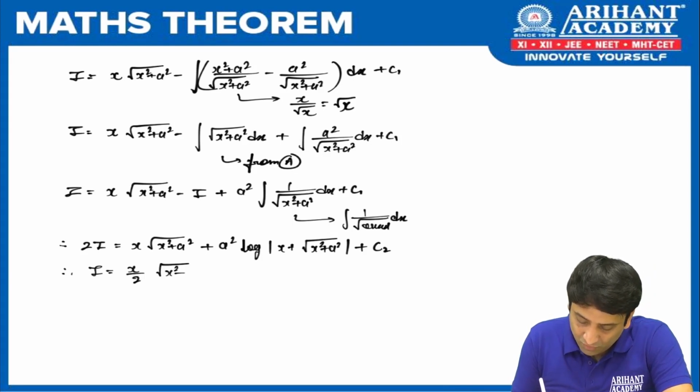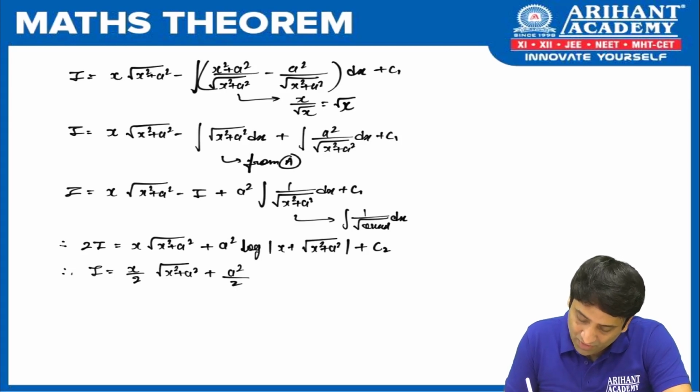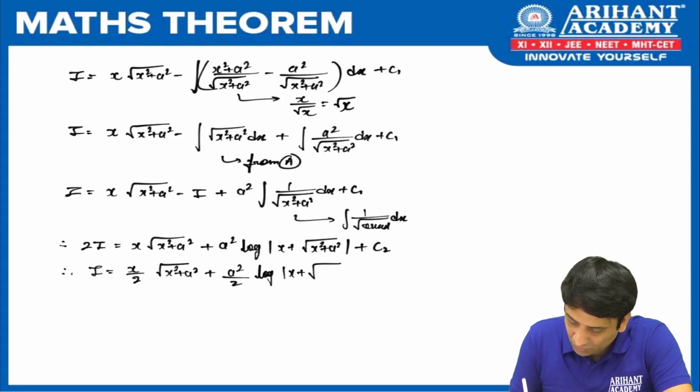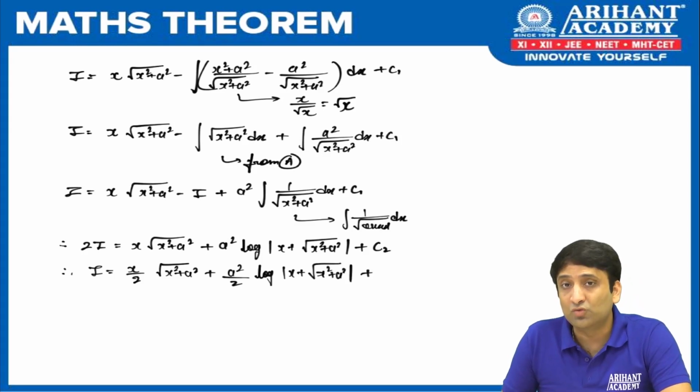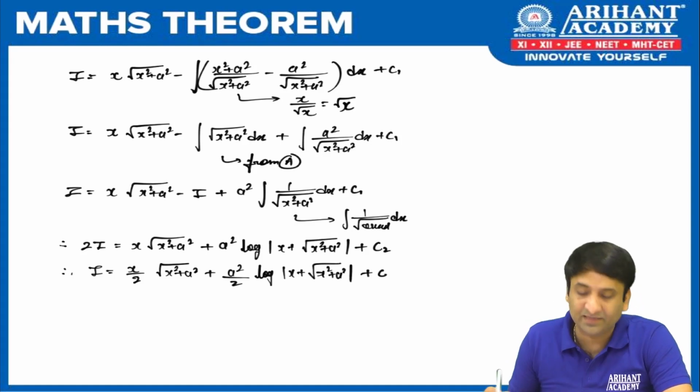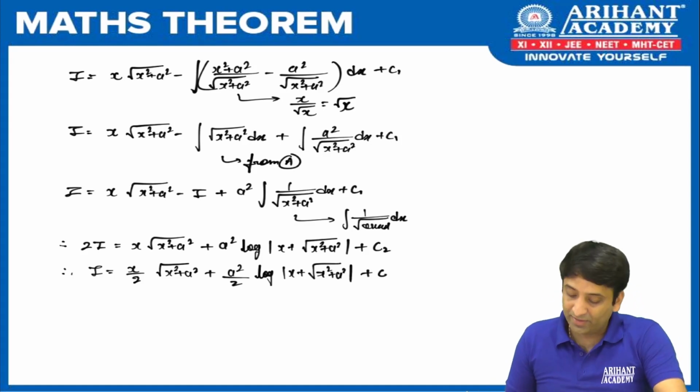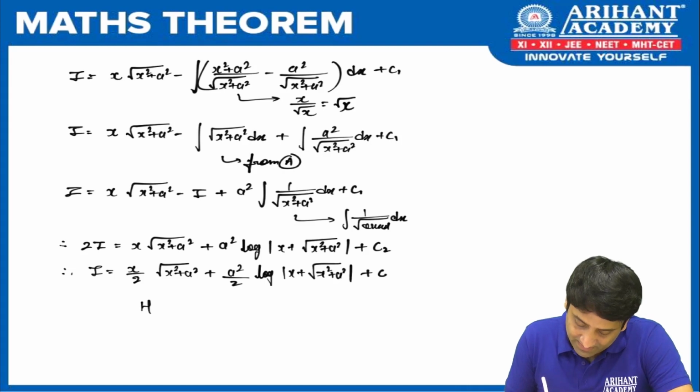Fine. And finally, can we take 2 on the other side to get the final result as I equal to x by 2 root of x square plus a square plus a square by 2 log of mod of x plus root of x square plus a square. The last term would be c2 by 2, but we are going to write it as c because the integration is over and all adjustments are done, and that is how we prove this particular part.